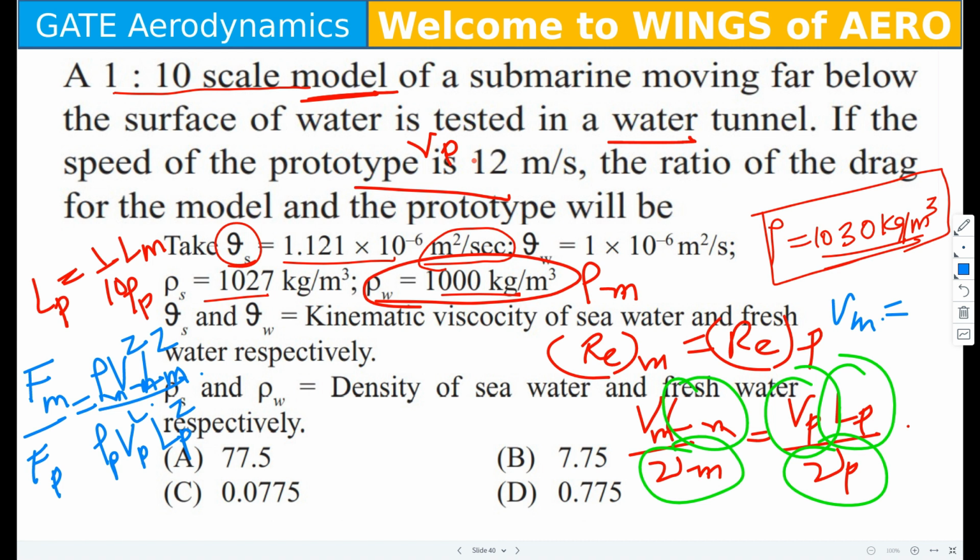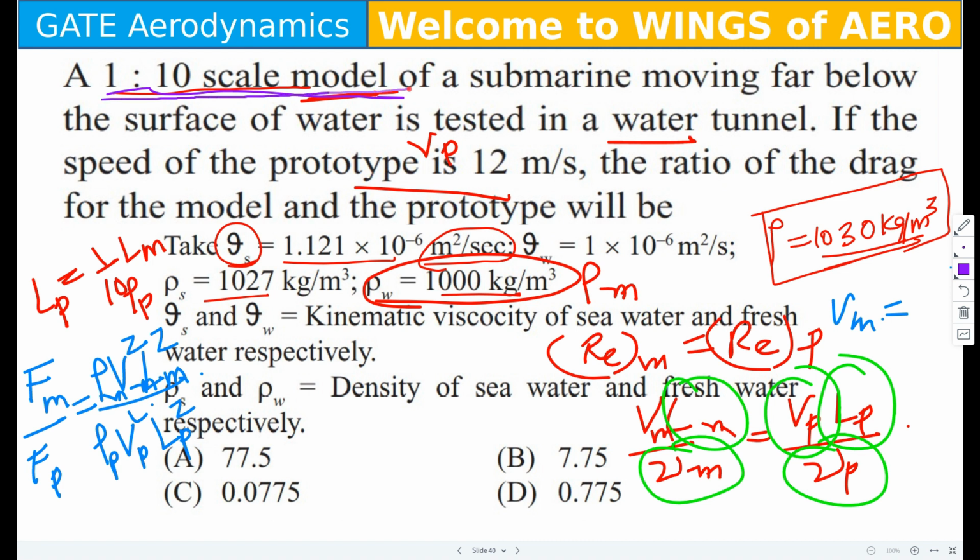Guys, here one more mistake we have done. Please look into it. Here they have said 1:10 scale model.